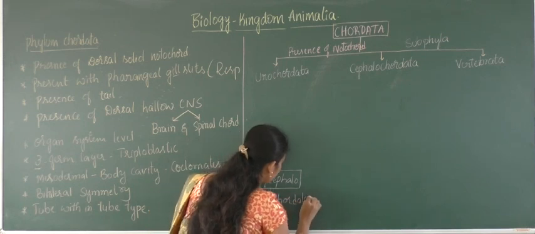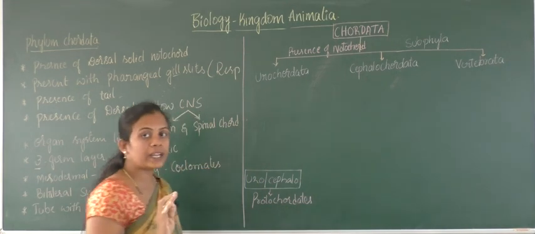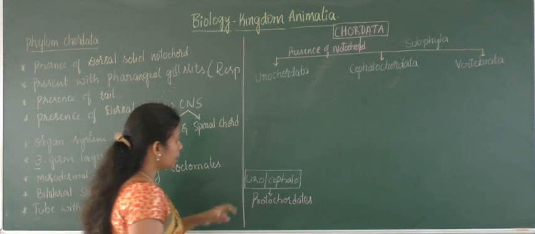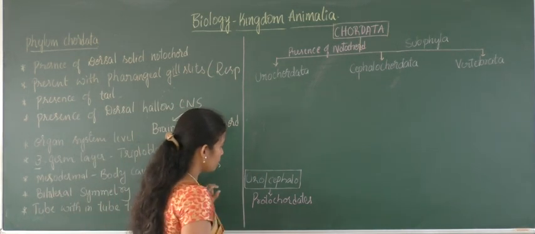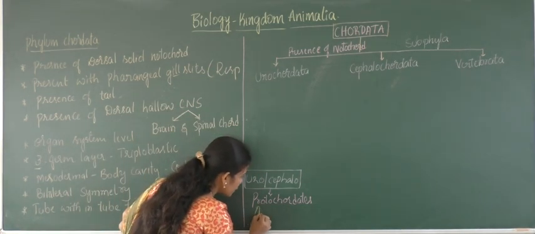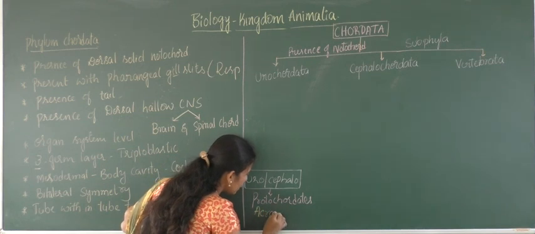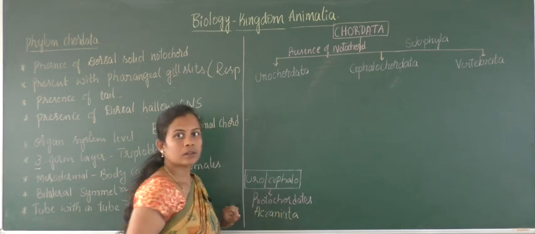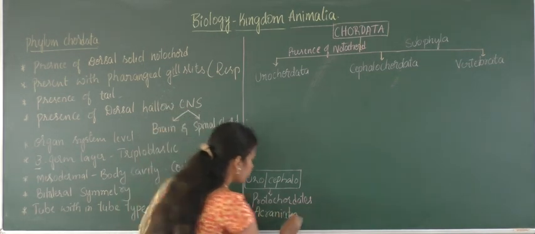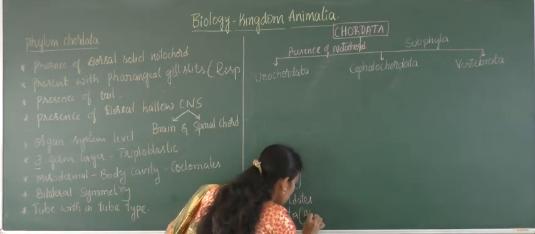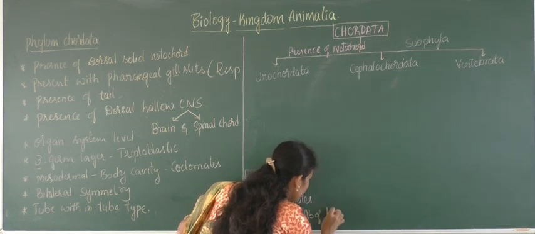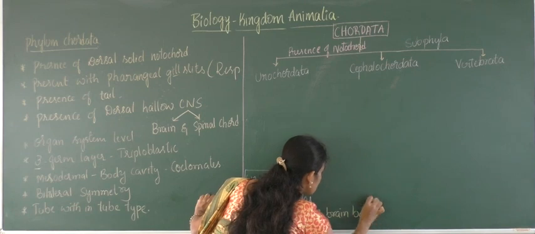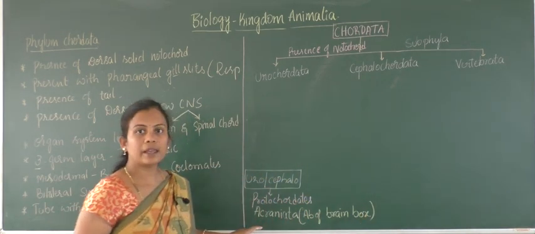Due to the absence of the brain box in these 2 subphyla, they are also called Acraniata. Due to the absence of the brain box, these are also called acraniata.